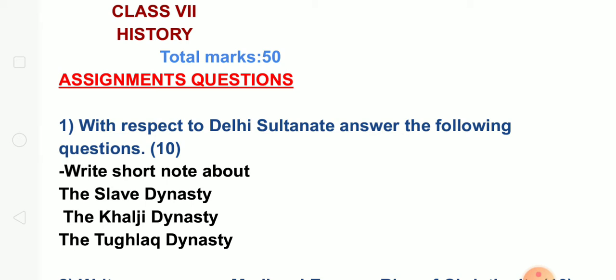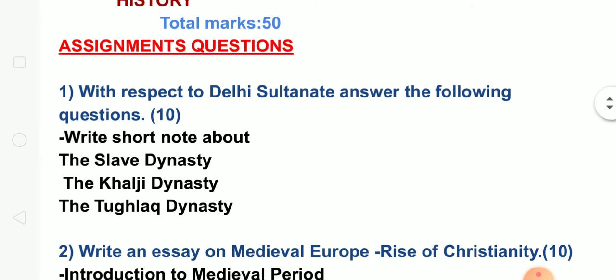Each question is of 10 marks. Now, about where you have to write: we are not using the test copy now, so you can write it in your small test copy. You can write each subject in one test copy, so in one test copy you can write history, and you can use a blue or black pen. You can color it, and you can add pictures. Whatever more information you are getting, you can attach in that. There is no issue in that.